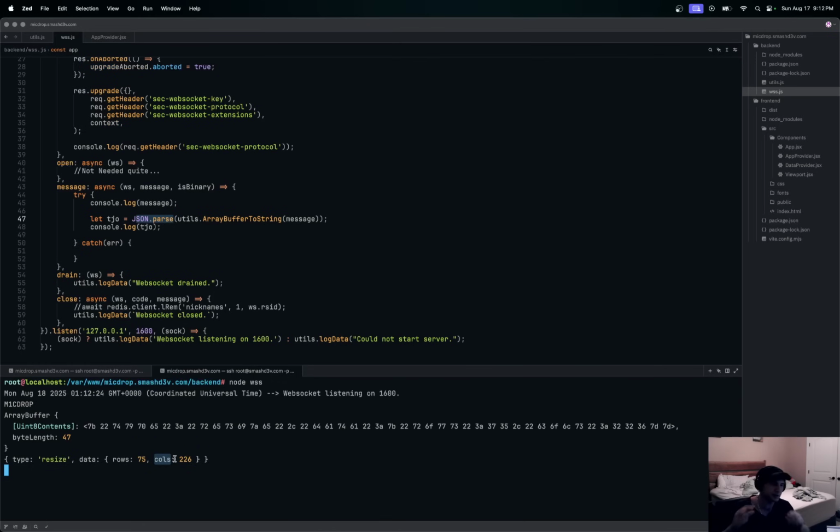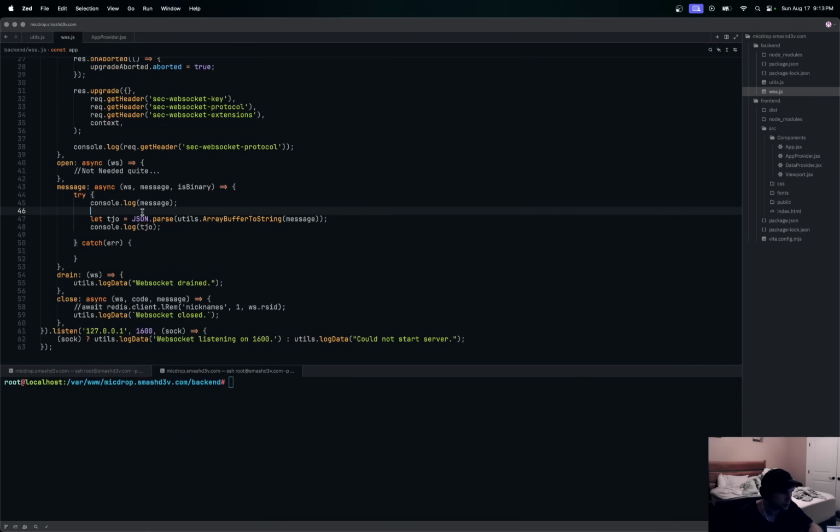So our front end is now telling our back end WebSocket, hey, this is what the front end's rows and columns are. So when we launch a PTY terminal, we can set the front end's size for that PTY terminal, and that way there's no mismatch between what we send from the back end to the front end. So that's all that's doing. Hopefully that makes sense.